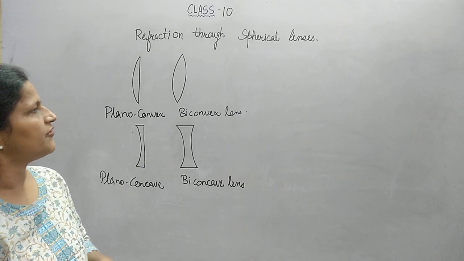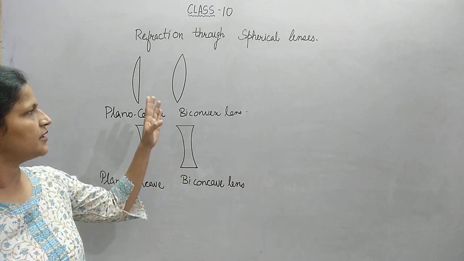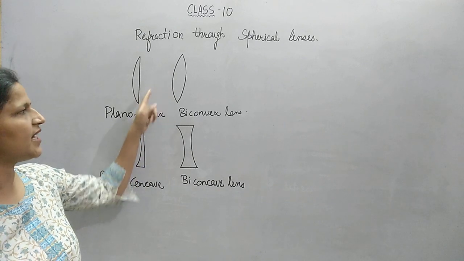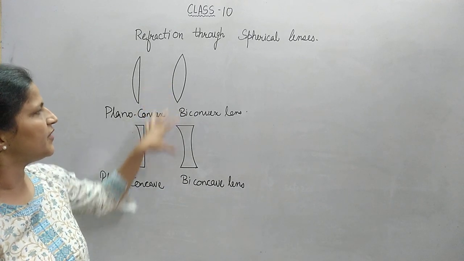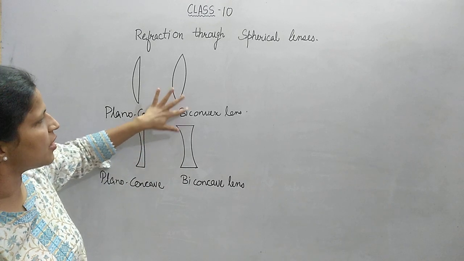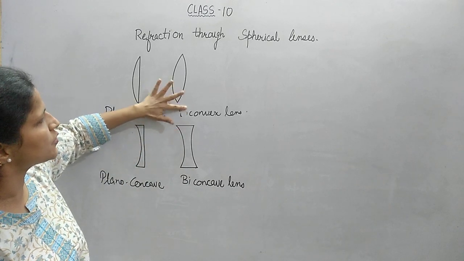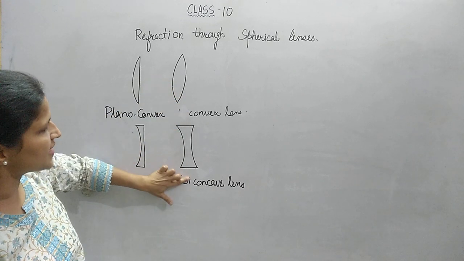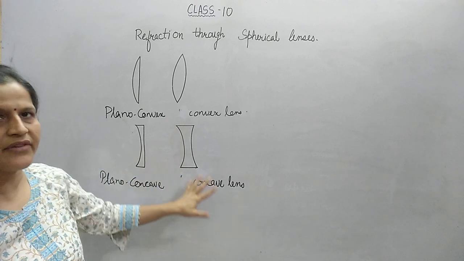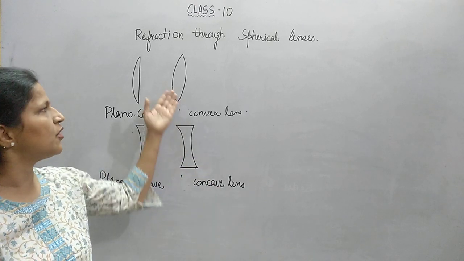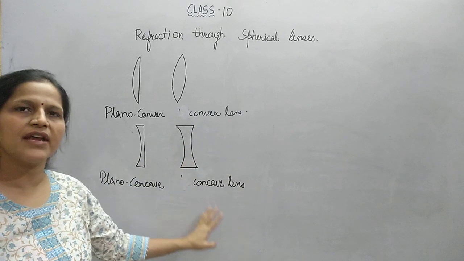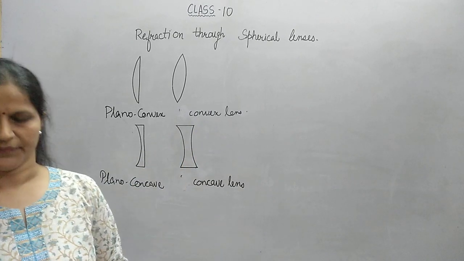So let us move on further, learning the rules of image formation by these lenses, and we may also use the terms convex lens and concave lens only for biconvex and biconcave lenses. This is a common way to call their names. Biconvex को हम convex बोलेंगे, biconcave को हम concave बोलेंगे.